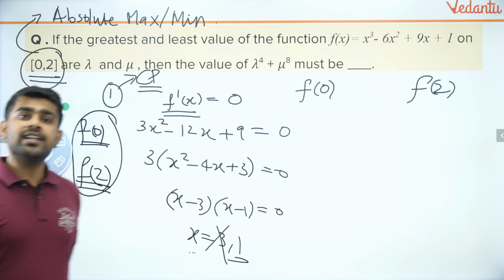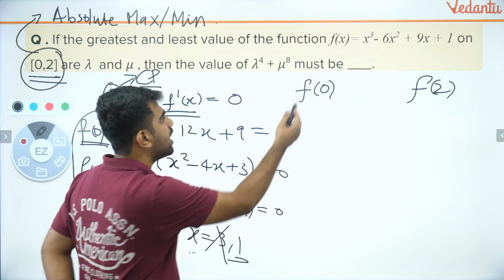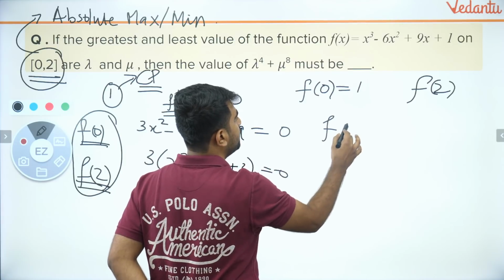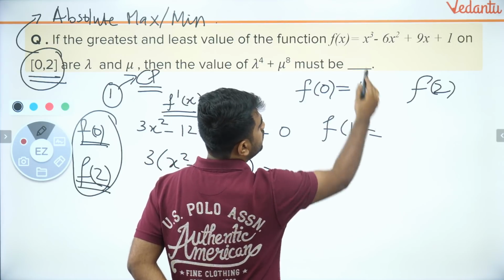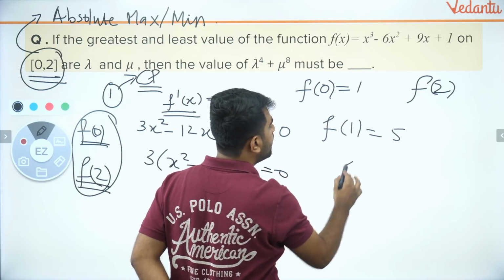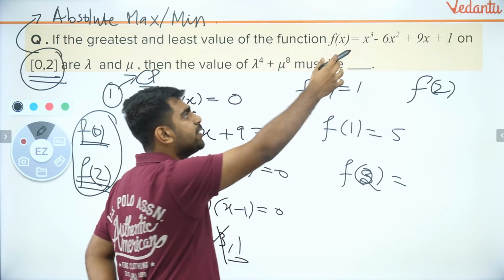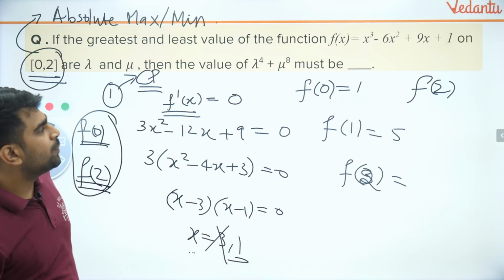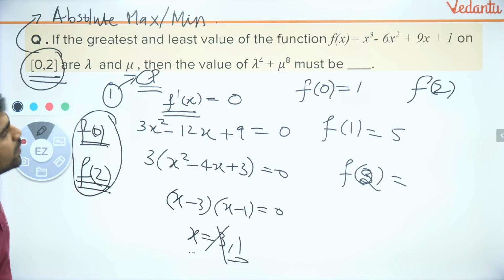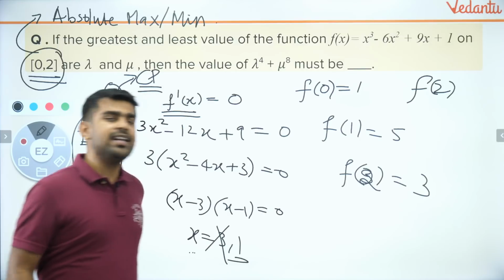So I will check the critical point and then the endpoints of the interval. What are they? F of 0 is 1. F of 1 is 1 minus 6 plus 9, 11 minus 6, 5. And f of 2 is 8 minus 24 plus 18 minus 6, 8 minus 6, 2, 2 plus 1, 3. So you have 1, 3, 5.